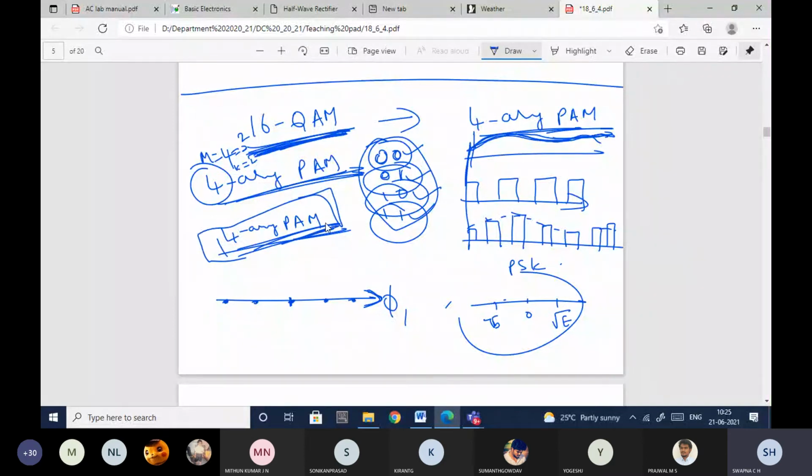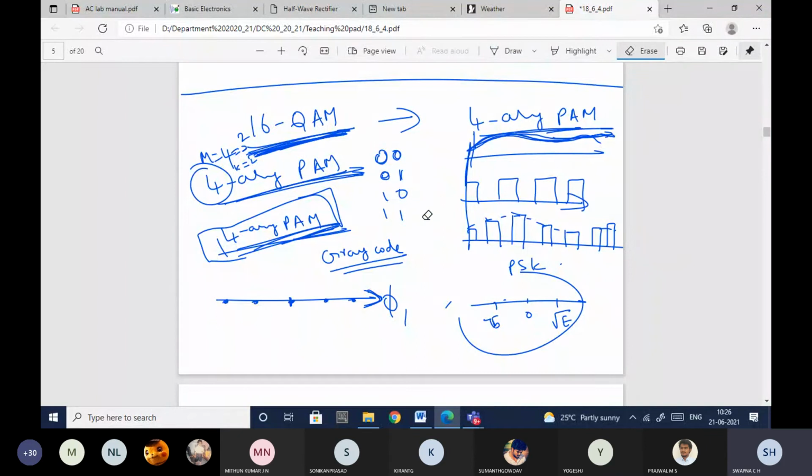I just explained how we will get it. To get this 4-array PAM, we need to follow two things. We have to use gray code. Anybody knows what gray code is? Have you heard about this word gray code anytime?